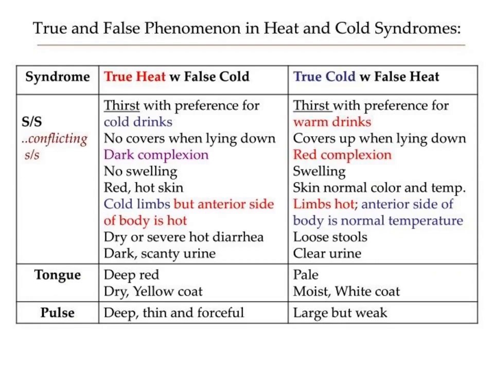Dito naman sa true cold with false heat, signs and symptoms are thirst with preference for warm drinks, covers up when lying down, red complexion, there is swelling, then the skin has normal color and temperature. Limbs are hot, but anterior side of the body is normal in temperature. And then loose stools and clear urine. Tongue is pale, moist with white coat, and then the pulse is large but weak.